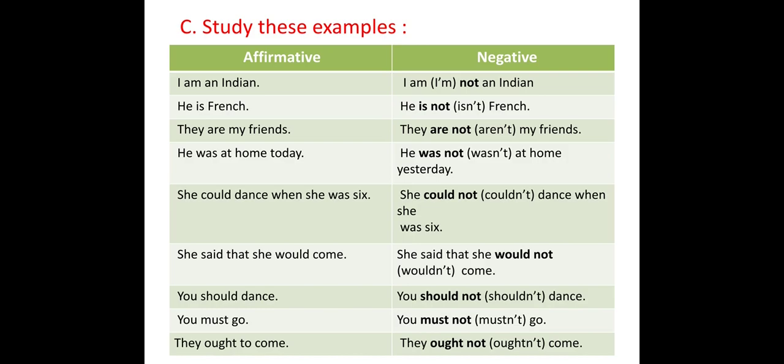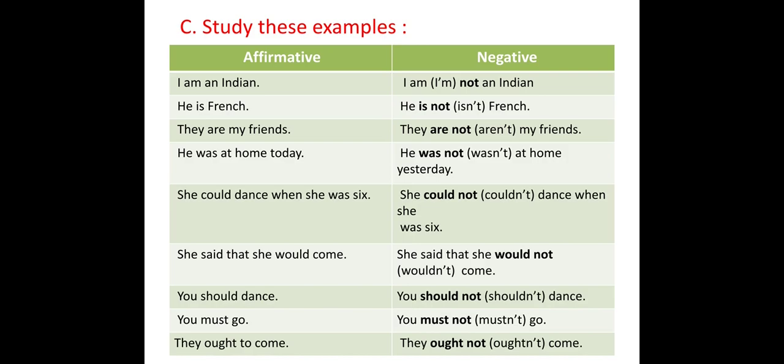You should dance. You should not dance. You must go. You must not go. Instead of must not, you can say this way also. You mustn't go. They ought to come. They ought not to come.